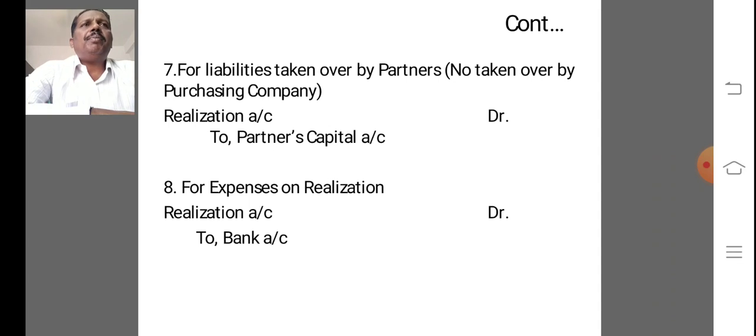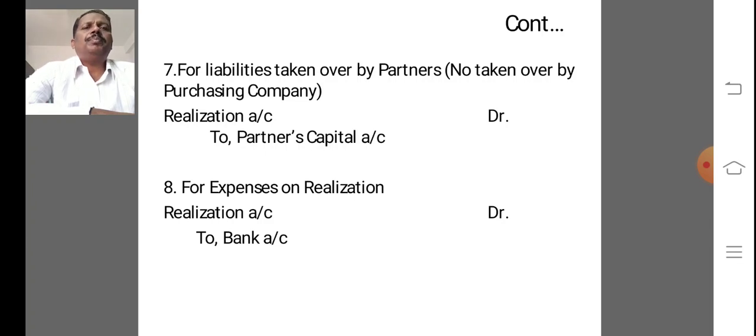The seventh one is for liabilities taken over by the partners which are not taken over by the purchasing company. So at that time, debit the realization account and credit the partner's capital account.